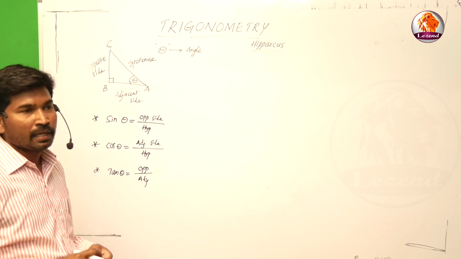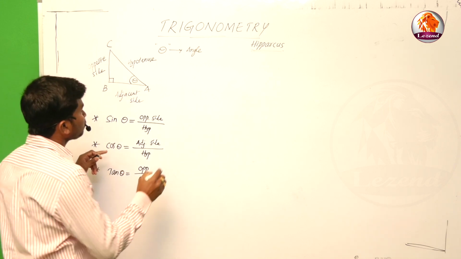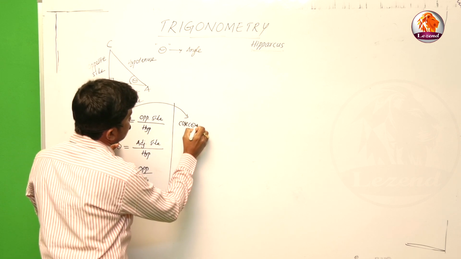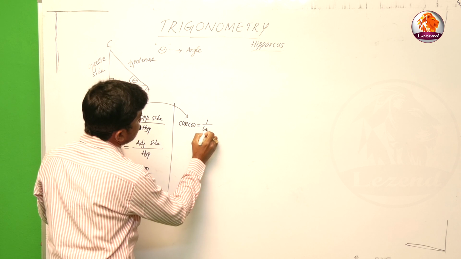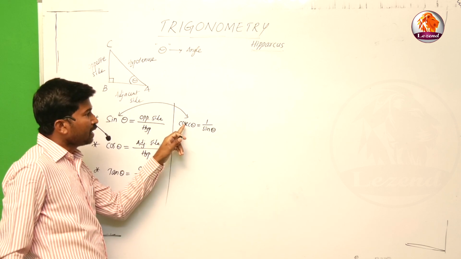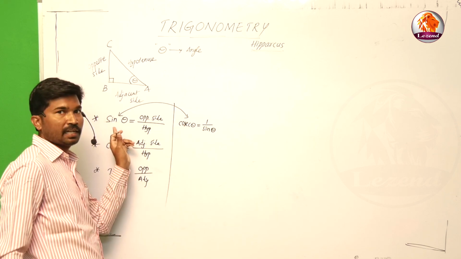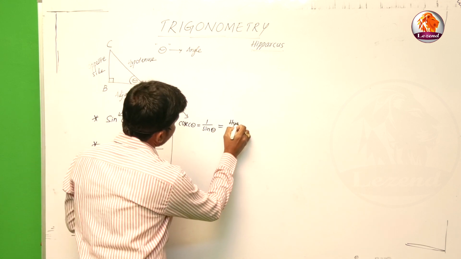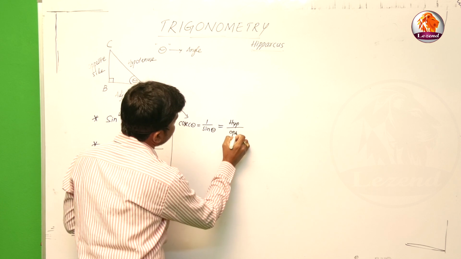Now we'll go for its reciprocals. The reciprocal of sin theta is cosec theta. Cosec theta is nothing but 1 by sin theta, the reciprocal of sin theta, which is hypotenuse by opposite side.